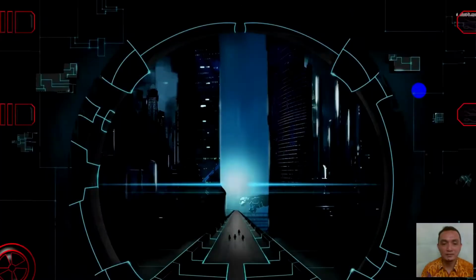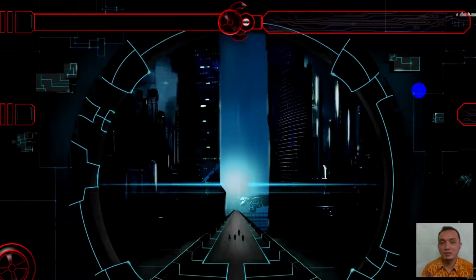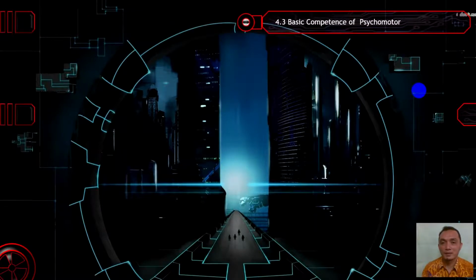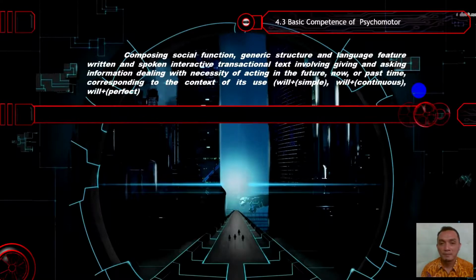Okay, students, now I'll show you about the next skills that you should learn in this section: 4.3, or basic competence of psychomotor, and the content of composing social function and structure of single features, read and spoken interactive transactional text involving giving and asking for information, dealing with the necessity of acting in the future, now or past time corresponding to the context of its use: will simple, will continuous, and will perfect.